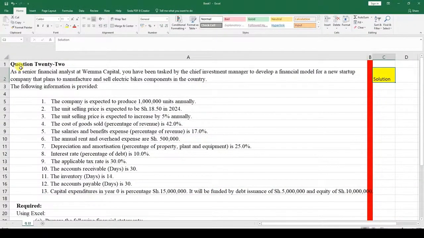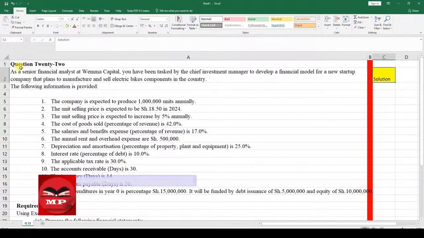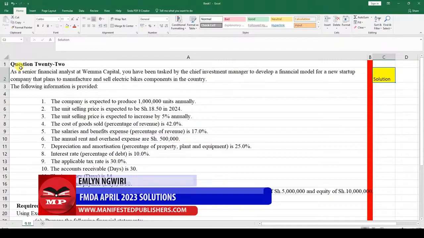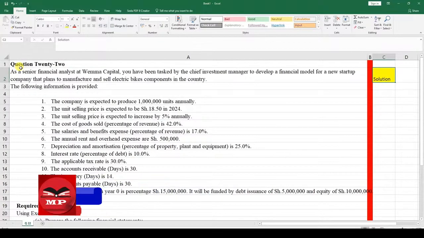My name is F.A.M. Lingwiri, and today, ladies and gentlemen, we are discussing the financial modeling and data analytics paper, which came in April 2023. The question in focus is question 22. It reads as follows. Let's read together.